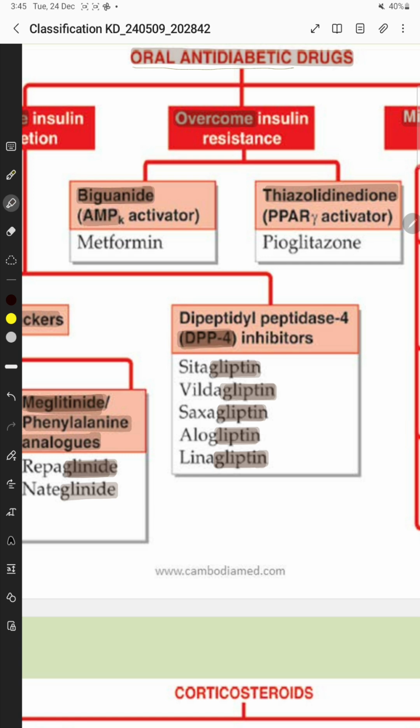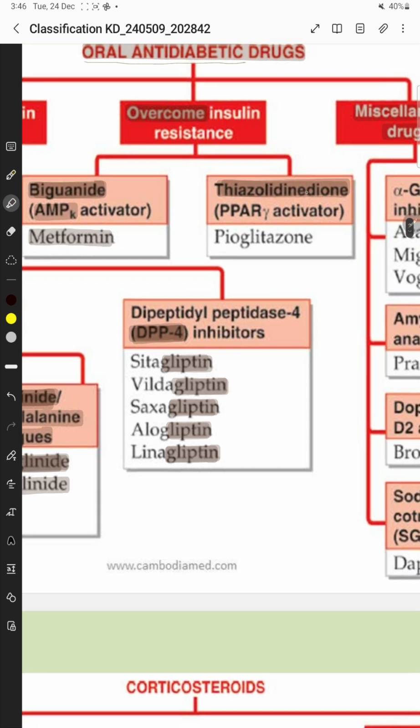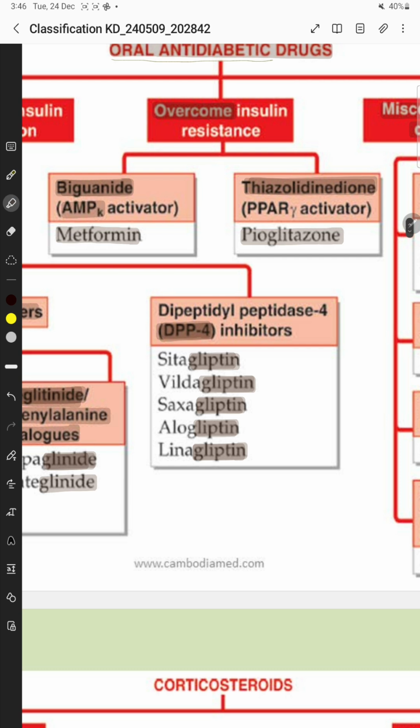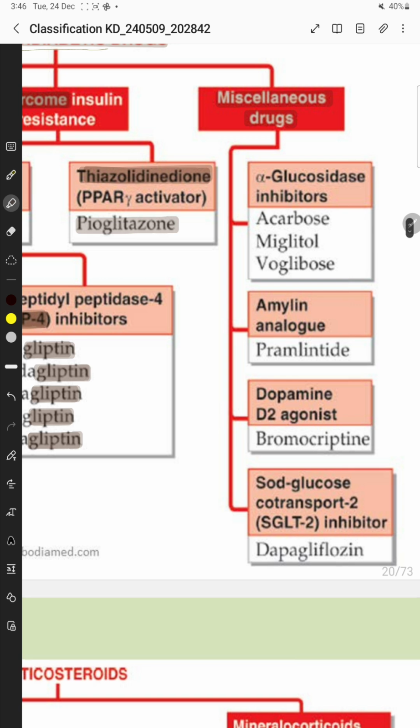Biguanides are AMPK activators. AMPK is an enzyme in the liver, they activate AMPK. Example of biguanide, metformin. Thiazolidinedione is a PPAR gamma activator. Example, pioglitazone. Biguanide and thiazolidinedione are used to overcome insulin resistance.